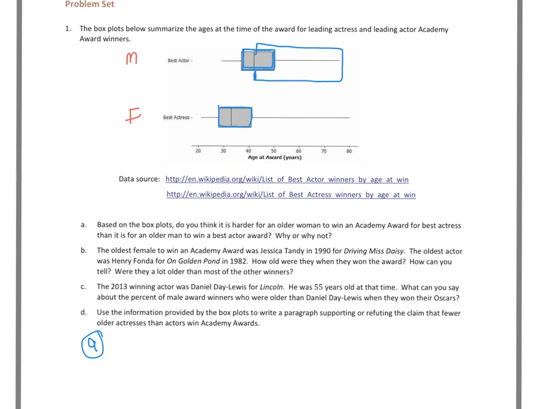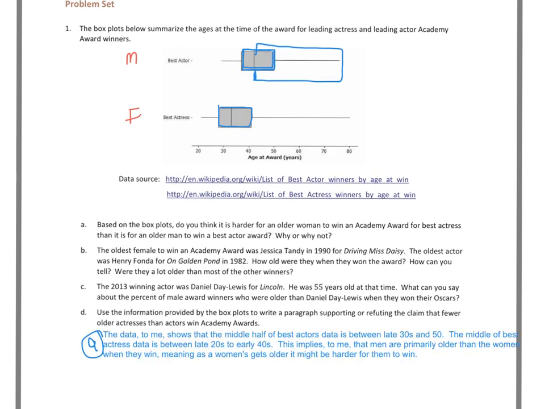So it's showing that it seems like younger women are winning Best Actress awards, and it seems like older men are winning Best Actor awards. So I think this data is showing that it is, to me. But you could be arguing the other side of it as well.